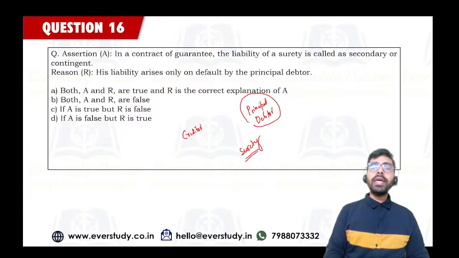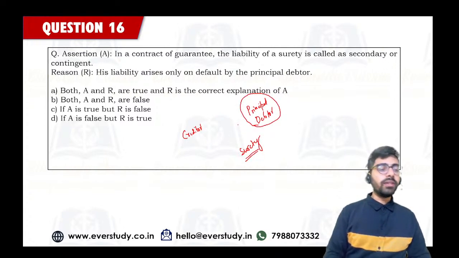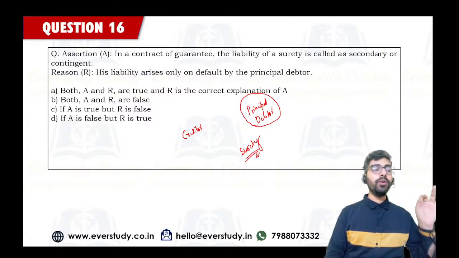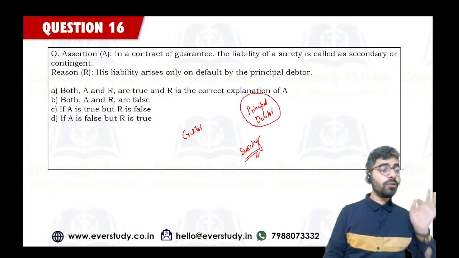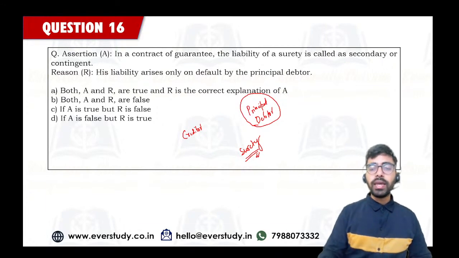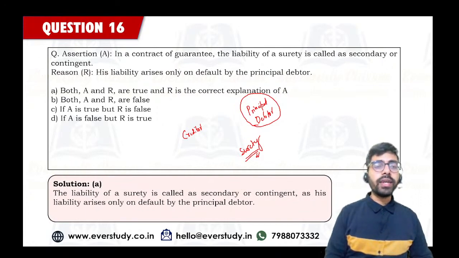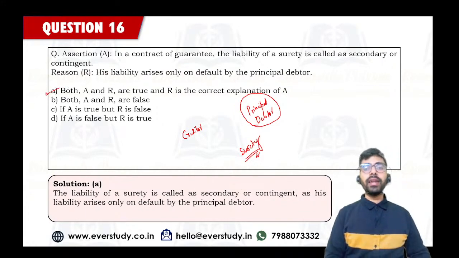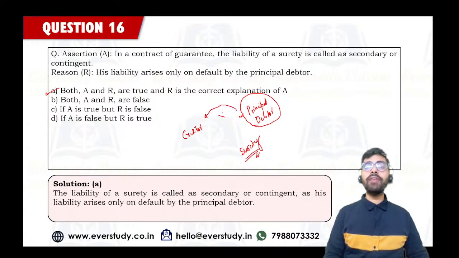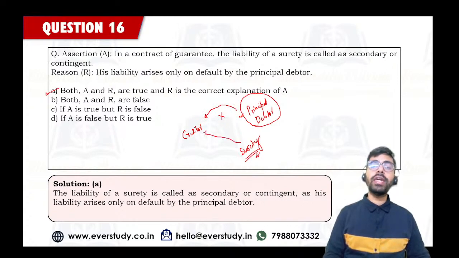Primary liability is of the principal debtor, but if the principal debtor does not pay, then only the surety is going to be liable, so he has a secondary liability. And all of you are perfectly right. Very beautiful answers by almost all of you except a few. All of you are saying, sir, the answer is option number A, and this answer is perfectly right. Surety is only liable on default by the principal debtor. So the principal debtor has to return money to the creditor, but if he fails, then the surety would be liable.